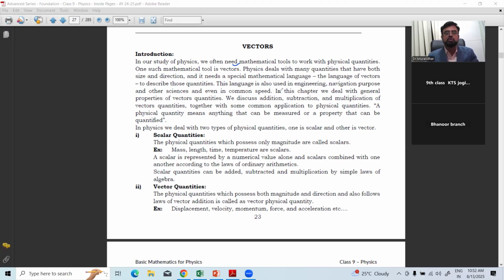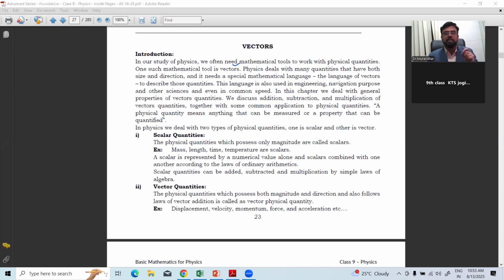This language is also used in engineering, navigation, and other sciences. In this chapter, we'll deal with the general properties of vector quantities. We discuss addition, subtraction and multiplication, together with some common applications.